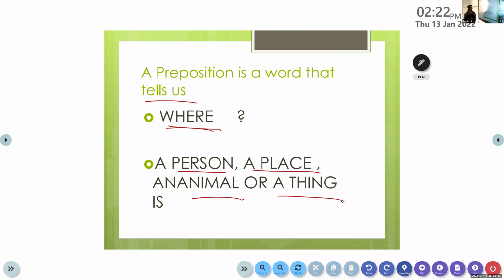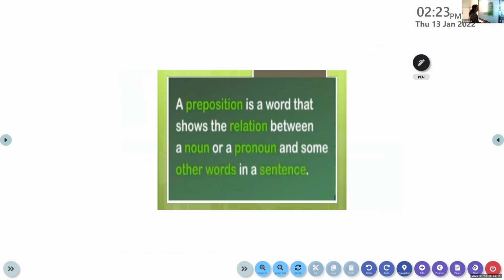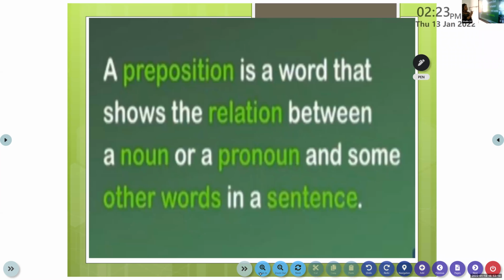Clear to all of you? Have you understood that? So preposition is a word that tells us where a person, a place, an animal, or a thing is. In the example I told you, it tells us where the dog is. It tells us where you are now: you are sitting on the chair in the room. Is that clear to everyone? Not only that, it shows you the relationship between the noun and the other part of the sentence.